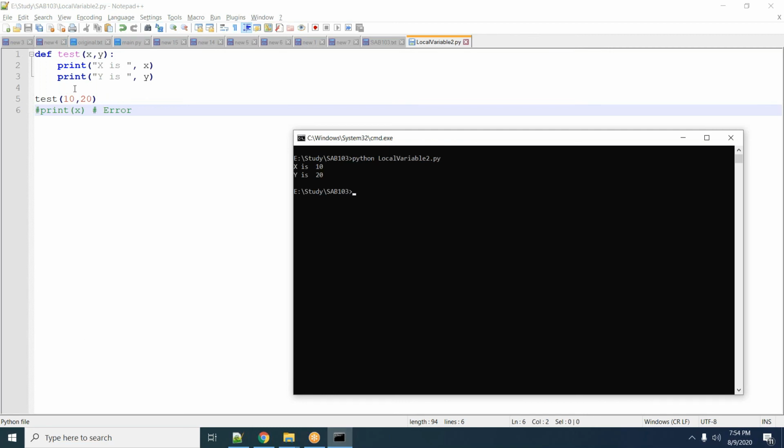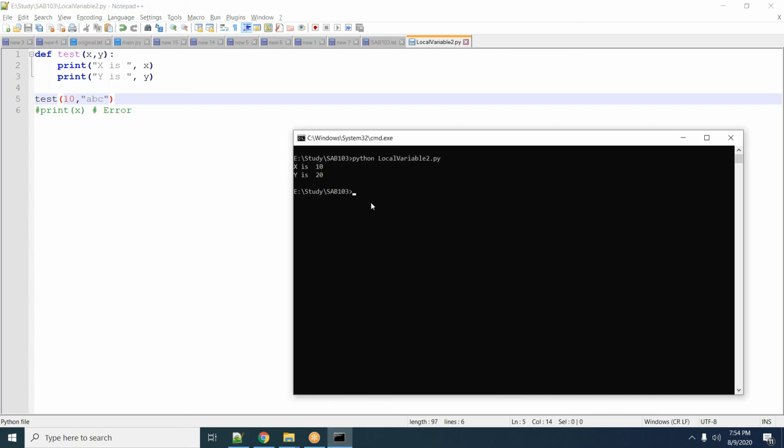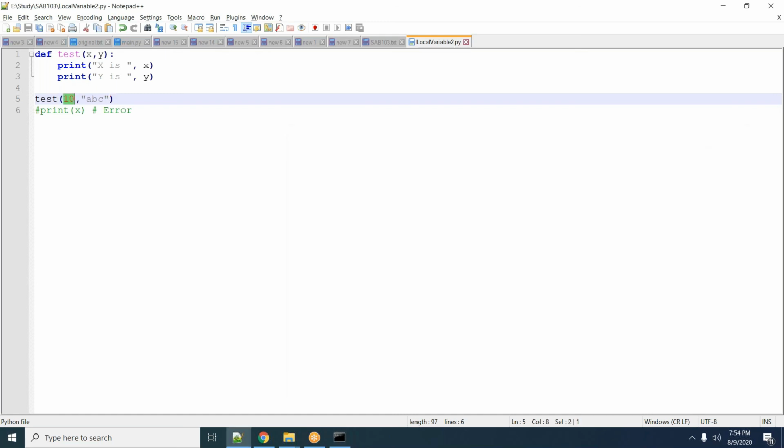Even if one is a number and the other is a string, that's not a problem. Now x is 10 and y is abc, and that output will print. There's no rule that if one variable is numeric or integer type, then the second must be an integer. Any combination is allowed.